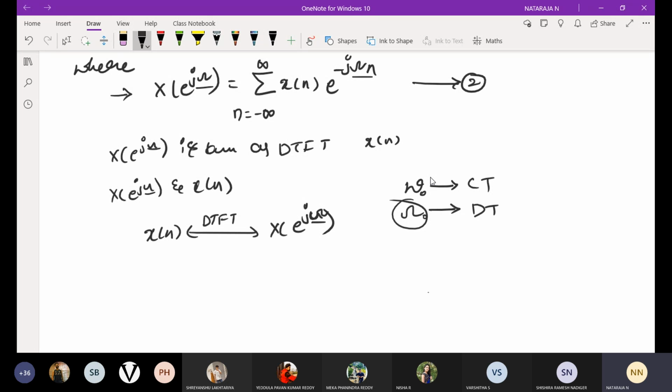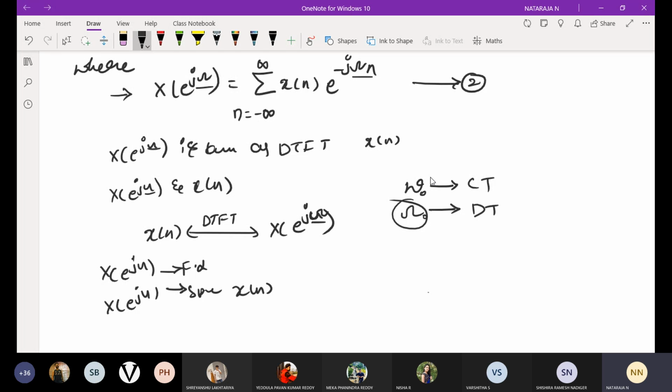In the above relation, X of e power j omega is the frequency domain representation of the time domain signal x of n. X of e power j omega is also known as the spectrum of x of n. We can also call it the spectrum of x of n.